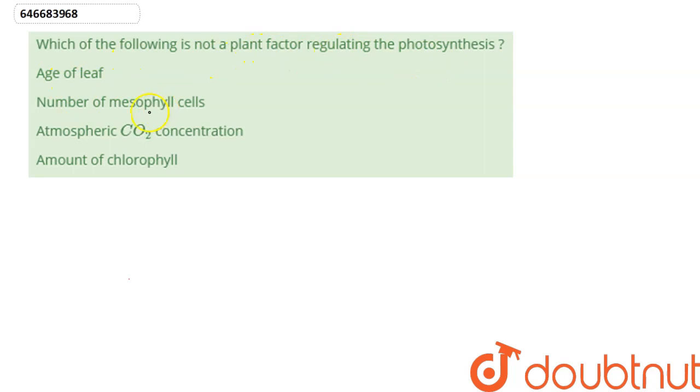Which of the following is not a plant factor regulating the photosynthesis? Age of leaf, number of mesophyll cells, atmospheric carbon dioxide concentration, or amount of chlorophyll.